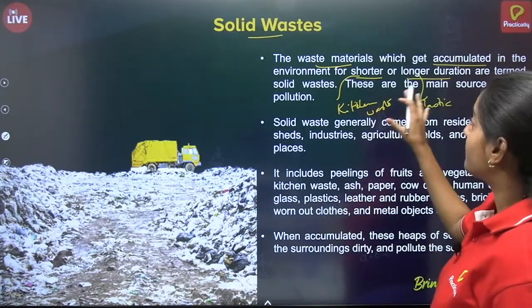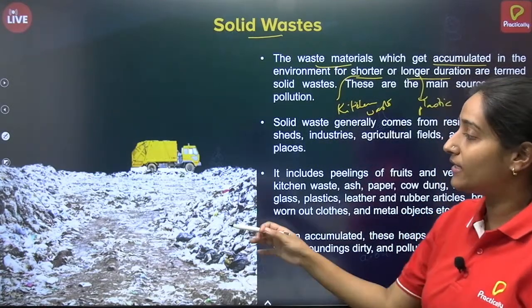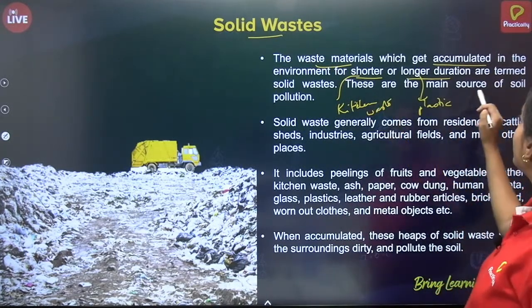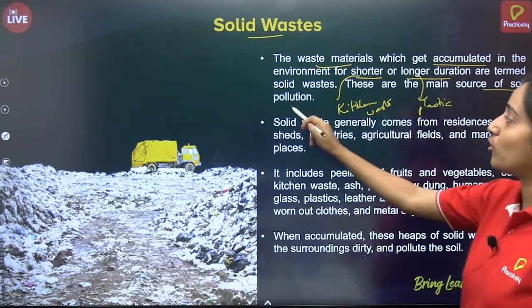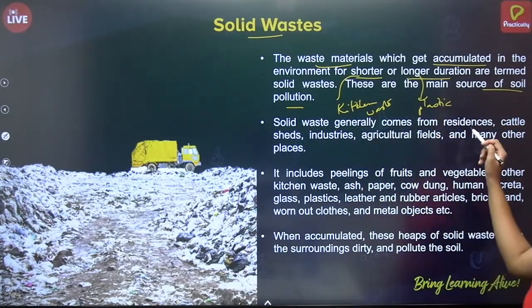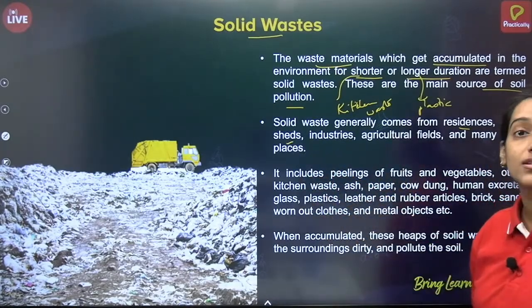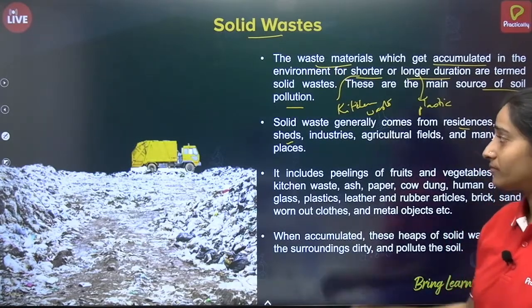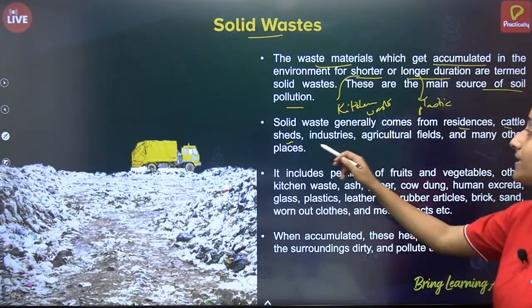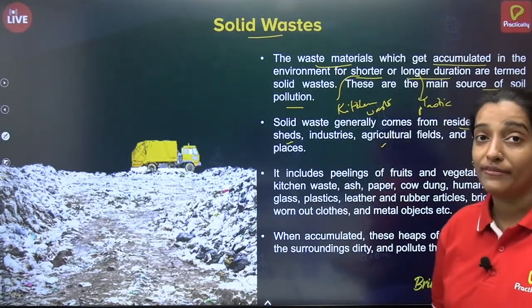So these wastes accumulate in the environment. If you have ever seen a garbage dump, you can see that there is lots of plastic material lying in the garbage. These are the main source of soil pollution. This is how soil pollution is caused. Solid waste usually comes from households, then cattle ssheds, because the cattle also have excreta, and the farm material, agricultural waste. All of these, including industrial waste, contribute to the solid waste category.